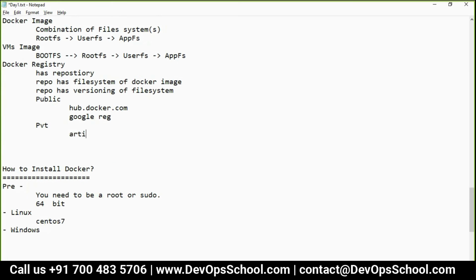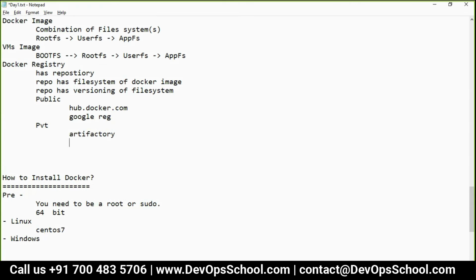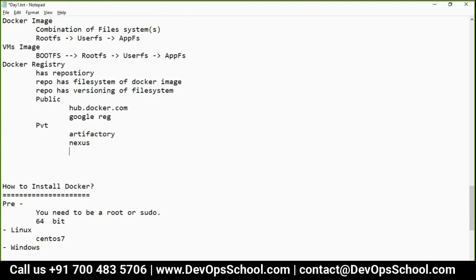Have you used Artifactory, Nexus, and all? ECR, Amazon. Artifactory, yes. So here anyone can upload the images, and here only your organization people, enterprise people can upload them.